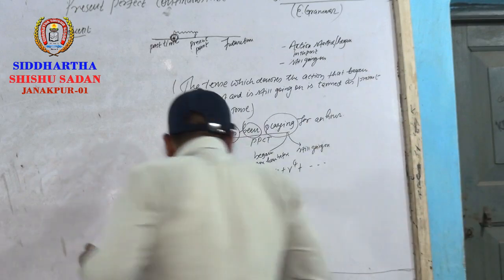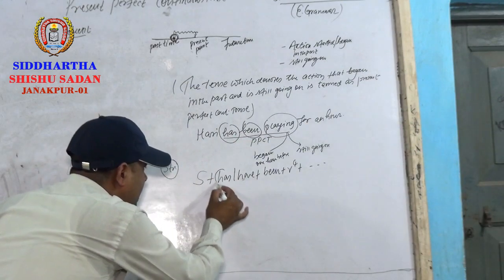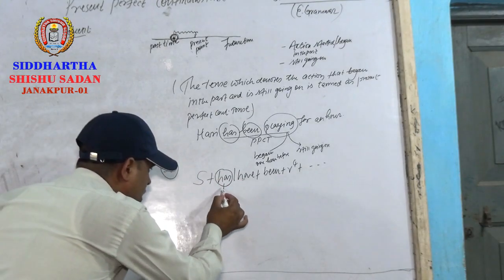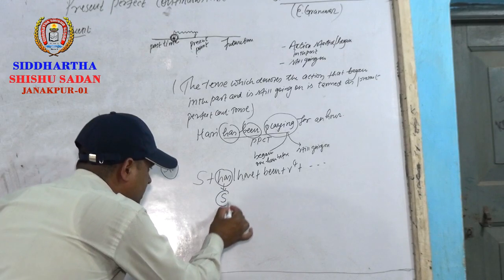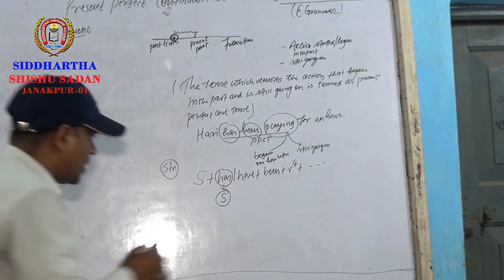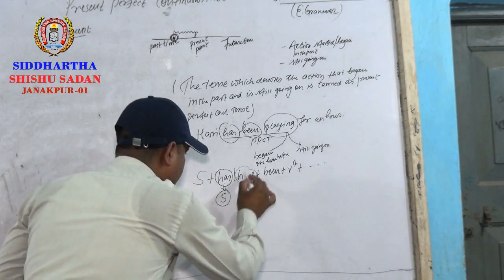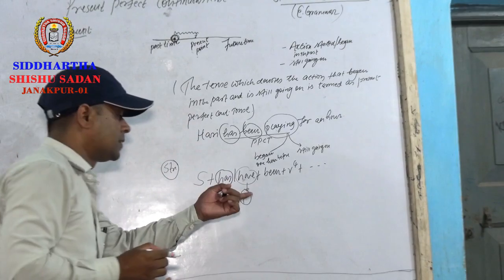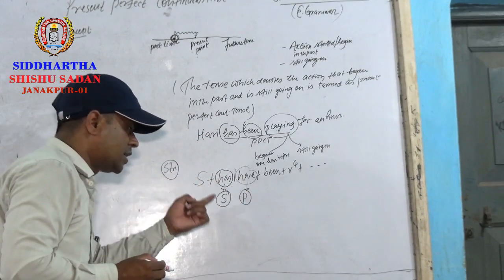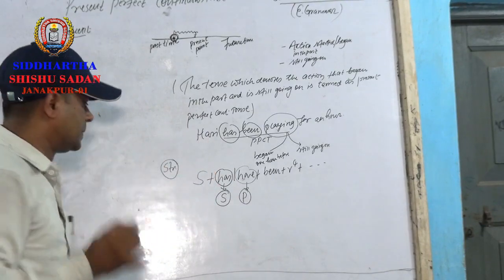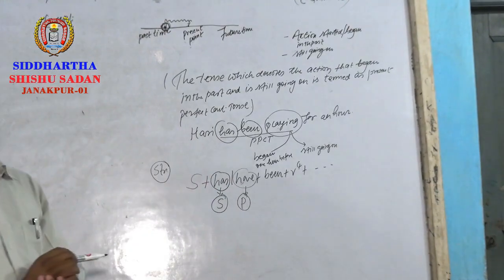So, dear students, what is this has used with? Has is used with a singular subject. If the subject is singular, has is used. Whereas if the subject is plural, have is used. Has with a singular subject, whereas have with a plural subject. Okay.